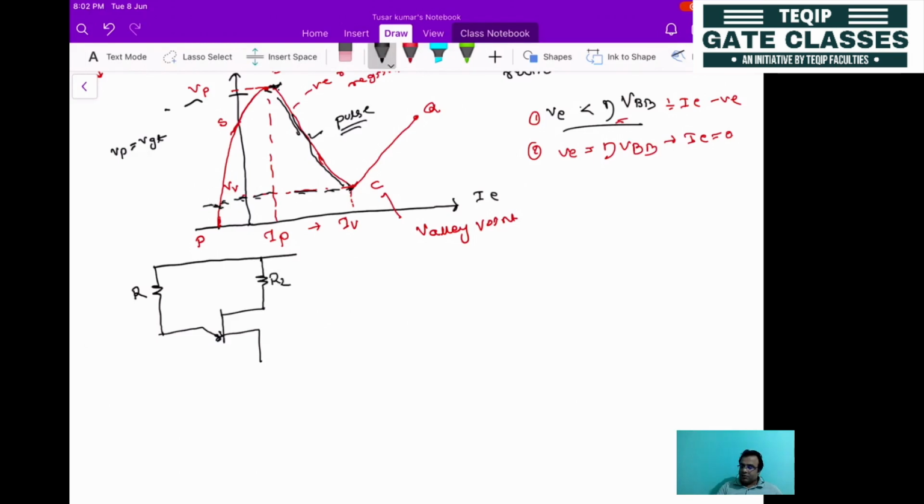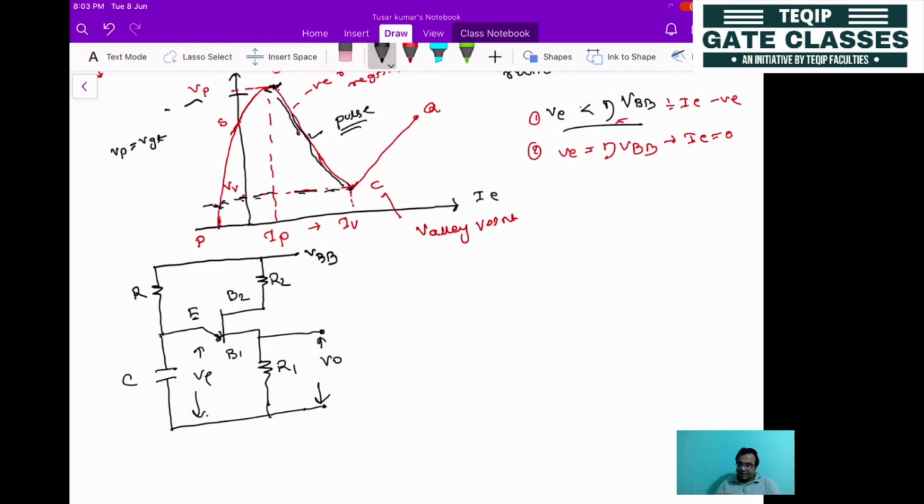This is R2, so this voltage is, let's say, VBB. Here you can connect another resistance, this is R1, and here you can connect one capacitor. Here you can take the output voltage V0. This is R2, VB, then this is the emitter, this is the capacitor, and this will be the VE voltage. This is B1, this is B2, and this is the emitter.